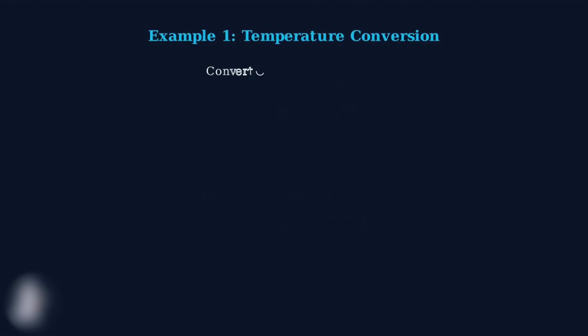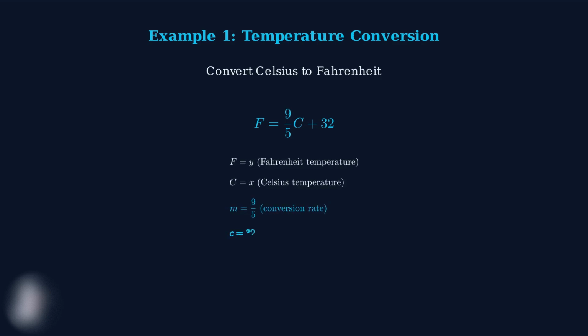Our first example is temperature conversion from Celsius to Fahrenheit. This is a perfect example of a linear relationship that we encounter in everyday life, especially when traveling between countries that use different temperature scales. Notice how this formula fits perfectly into our y equals mx plus c pattern.